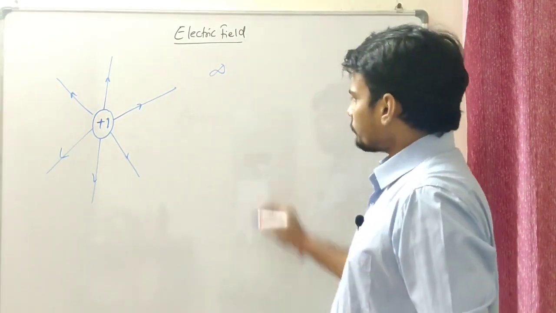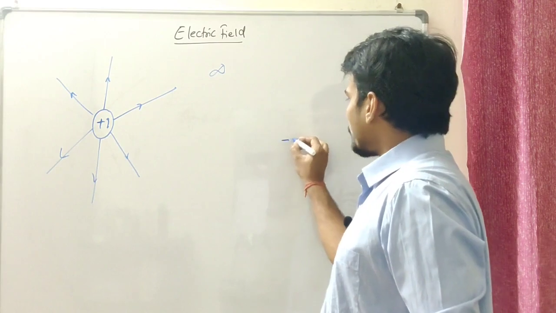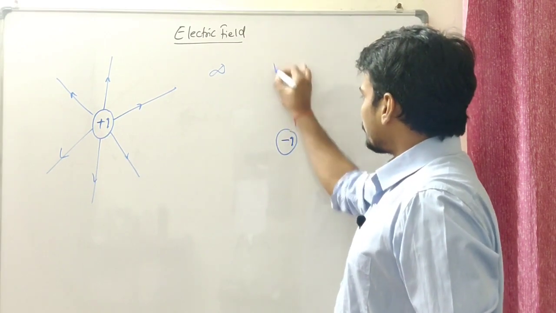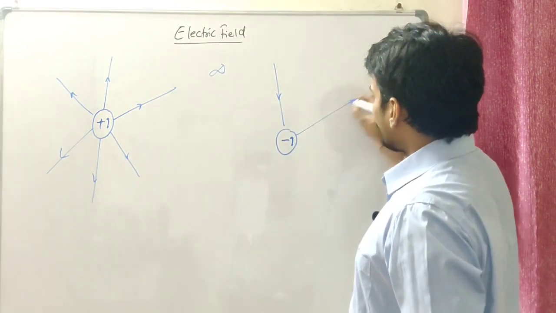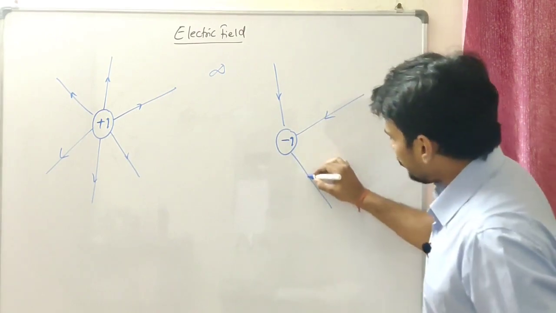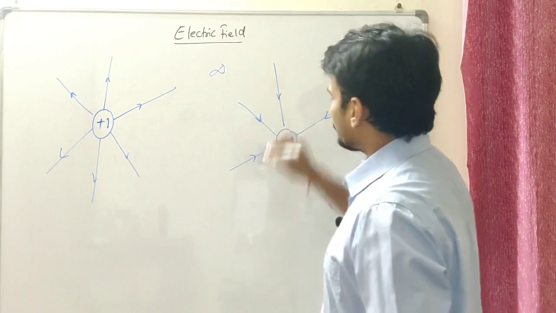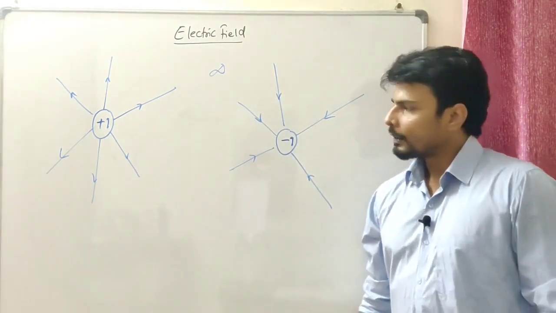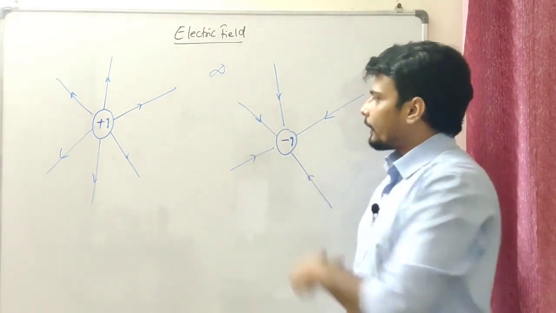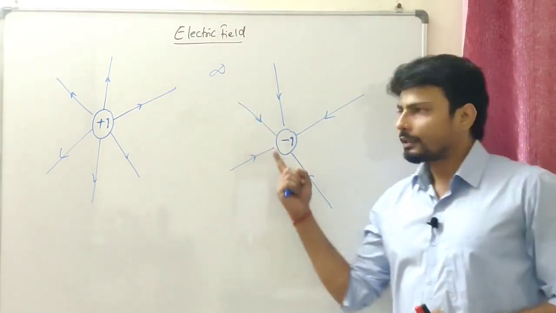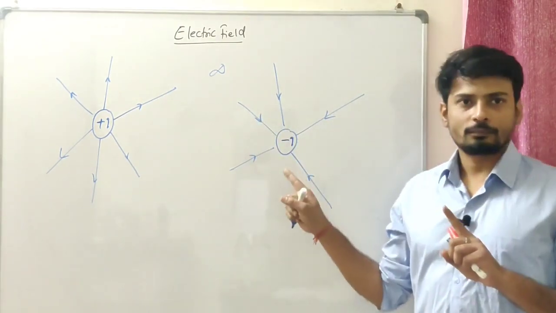Second thing, if I have a negative charge over here, the electric lines of field terminate at this particular charge, and that's how it would look. So from here I can understand that electric lines of field terminate at a negative charge, right?